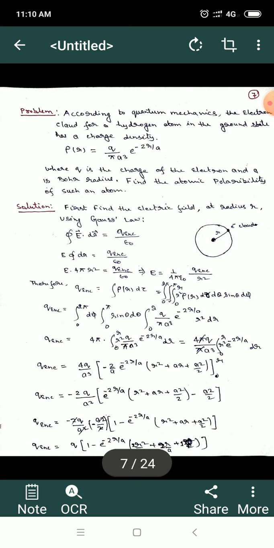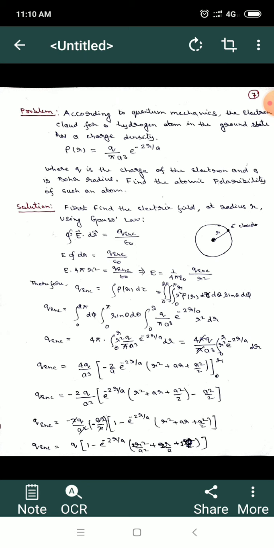Let us take another example from Griffiths, problem number 4.2. I have written here that according to quantum mechanics, the electron cloud for a hydrogen atom in the ground state has a charge density rho, a function of r, equal to q upon pi a cube, e to the power minus 2r upon a, where q is the charge of the electron and a is the Bohr radius. Find the atomic polarizability of such an atom. Here I have tried to give a solution.